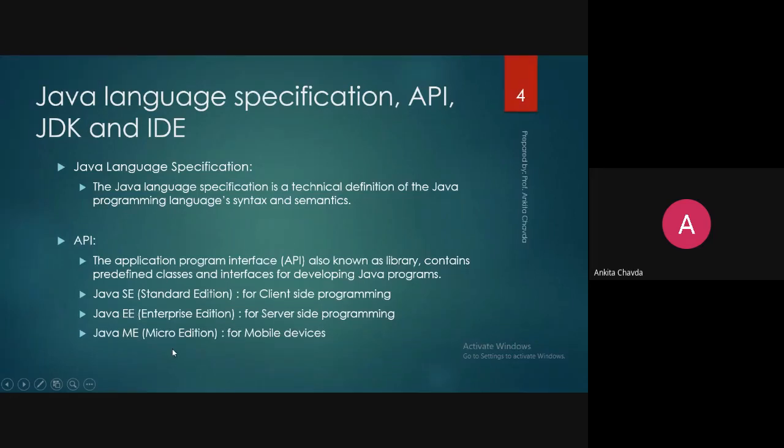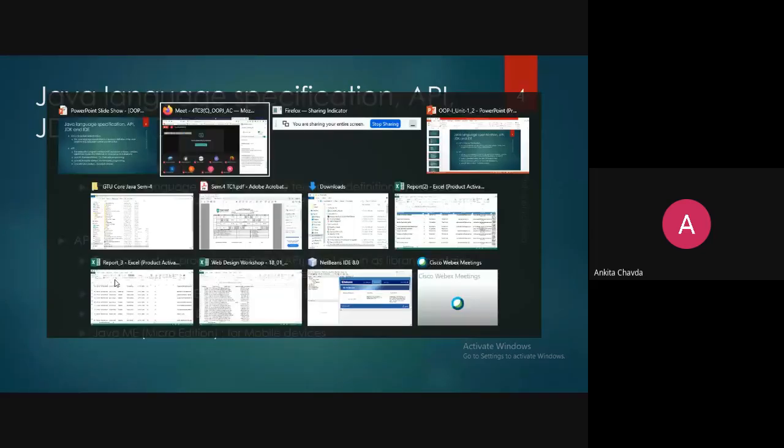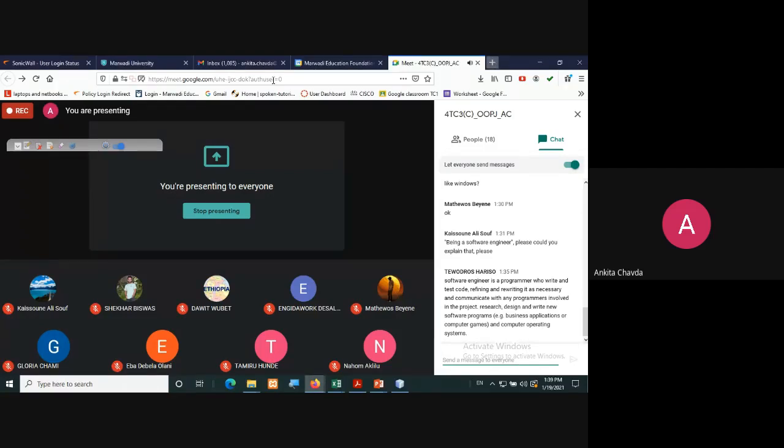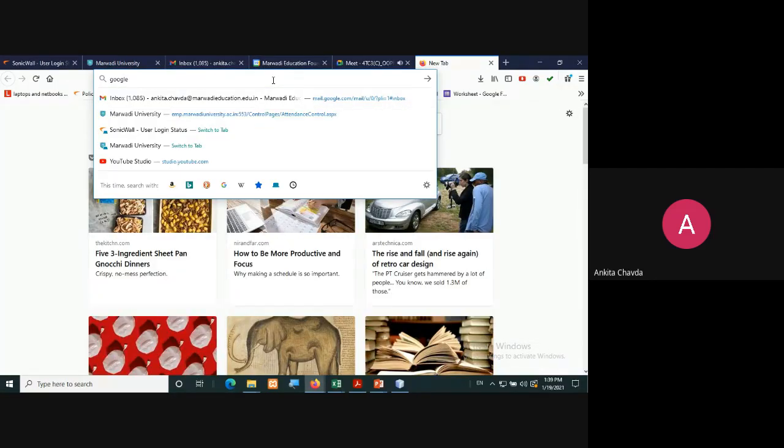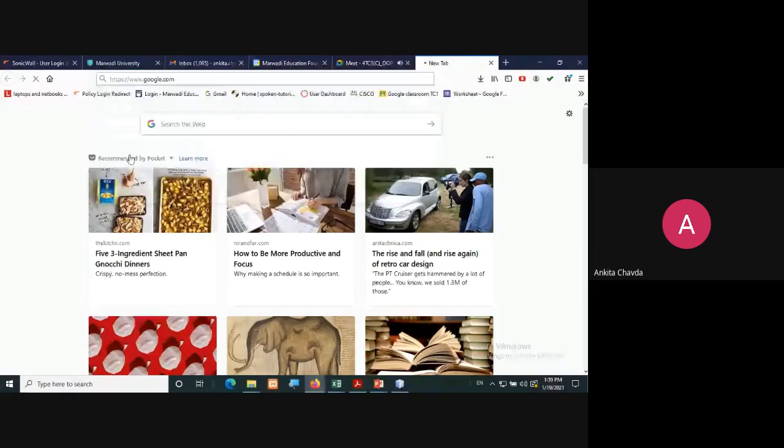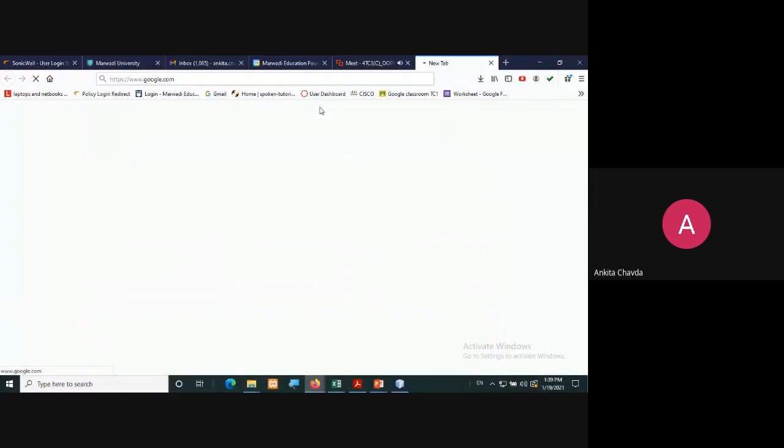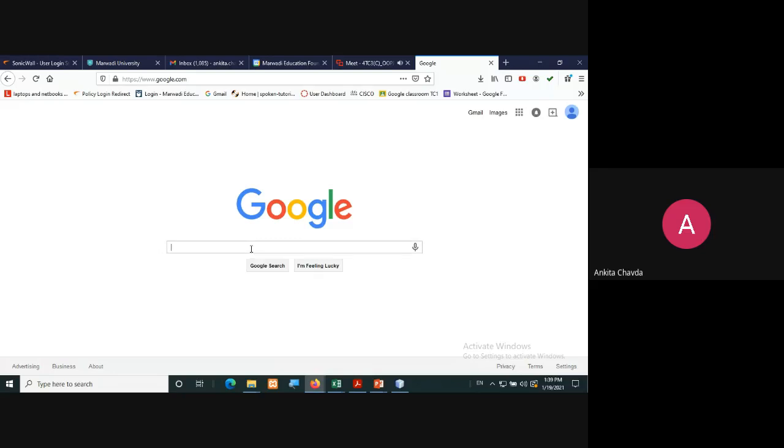Now, what do you mean by these three terms? First of all, I'm telling you which software is required for Java programming. When you Google it, you just need to Google JDK software. JDK. Here, you simply need to search JDK download.